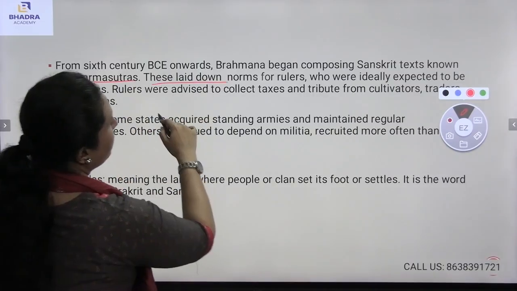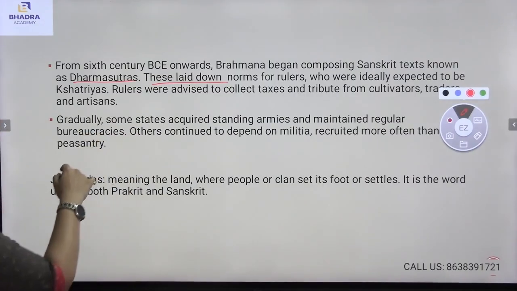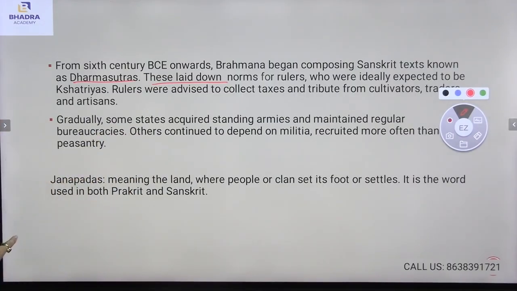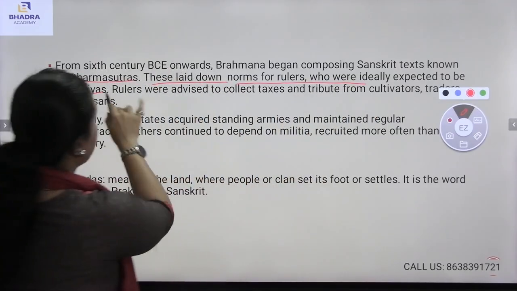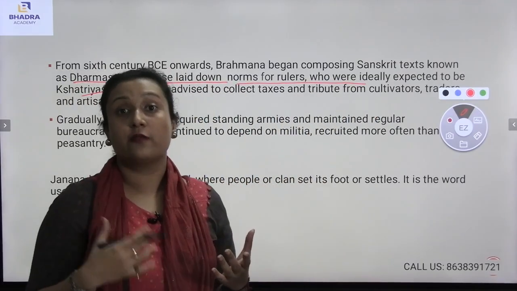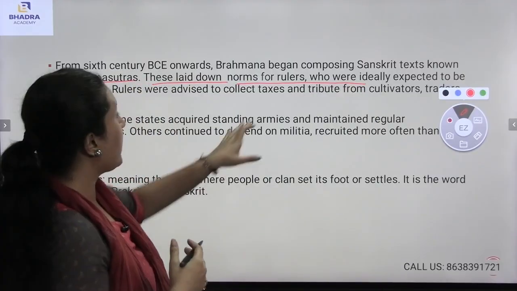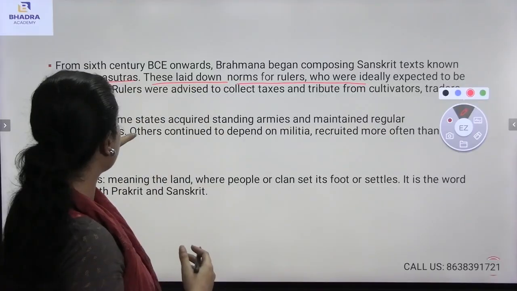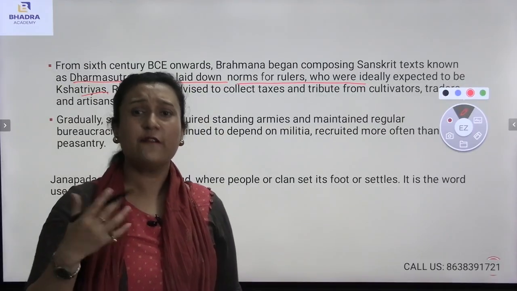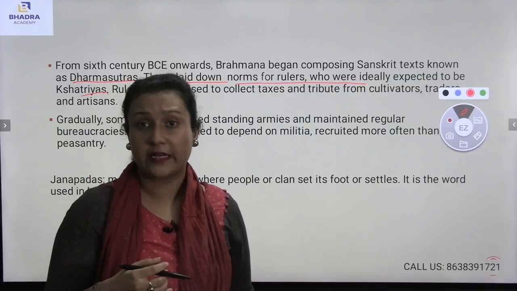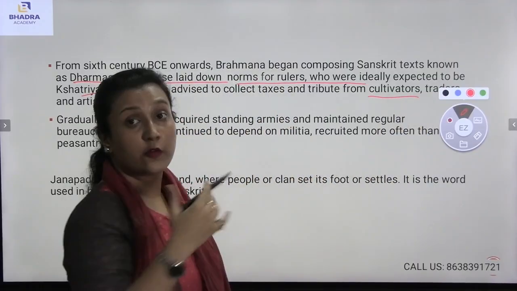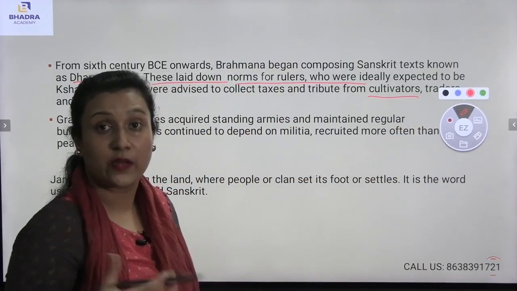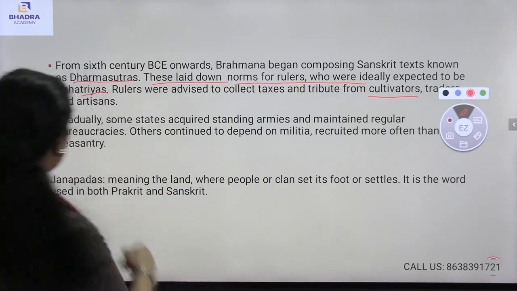These laid down norms for rulers, who were ideally expected to be Kshatriyas. Rulers were advised to collect taxes and tribute from cultivators, traders, and artisans. Yes, they were ideally being controlled by the Kshatriyas. Now, the rulers used to collect taxes. From whom did they collect taxes? From the cultivators, from the traders, from the artisans, and from labor as well.